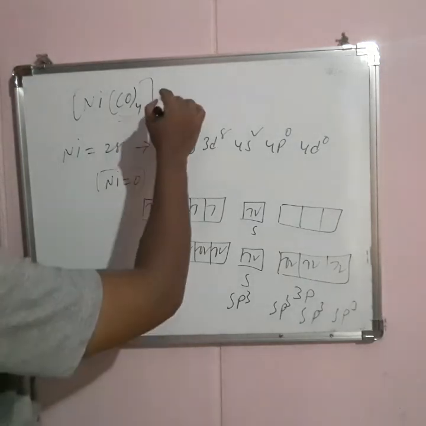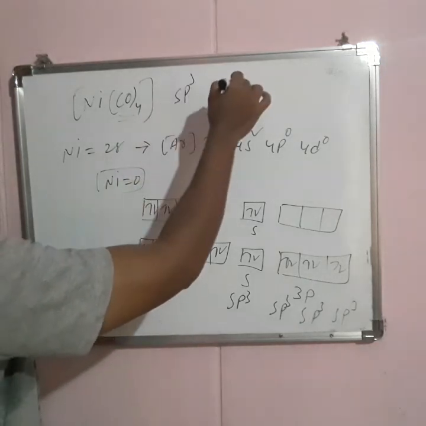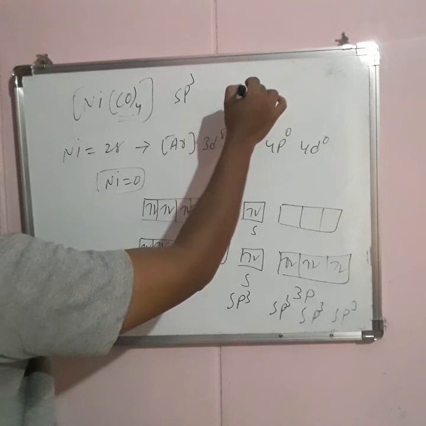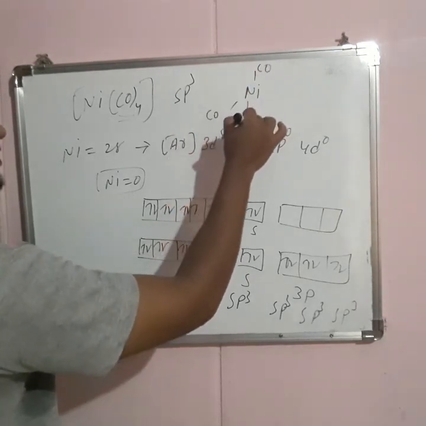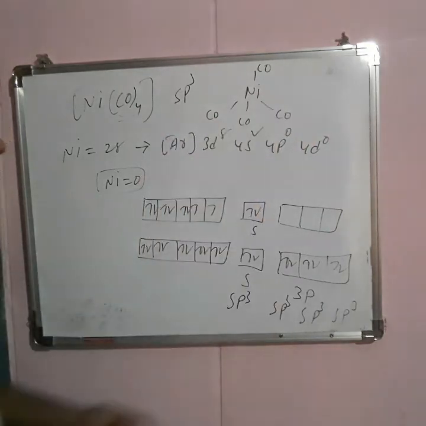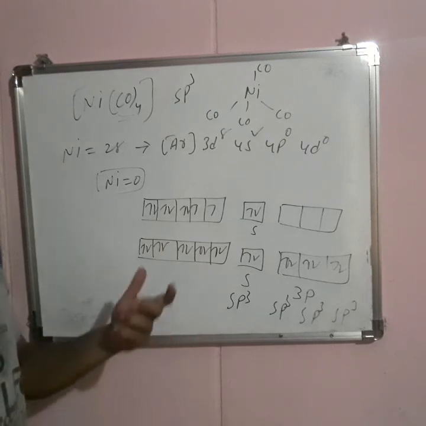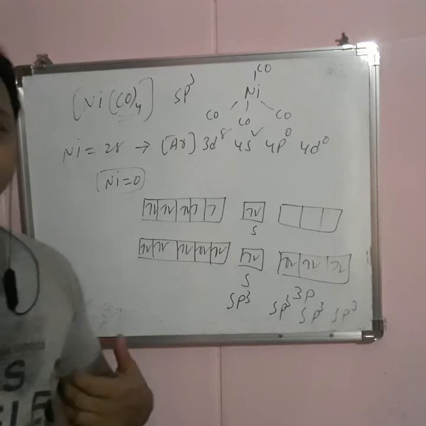So Ni(CO)4 is sp3 hybridized and has tetrahedral geometry. Nickel and CO, CO, CO and CO, and all electrons are paired up, so it is diamagnetic. Like that, the hybridization and geometry of a molecule can be predicted by using valence bond theory.